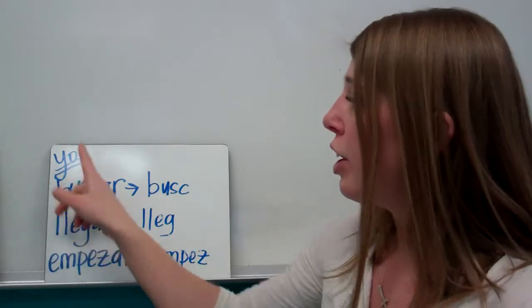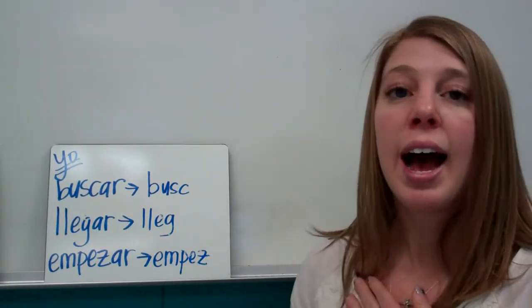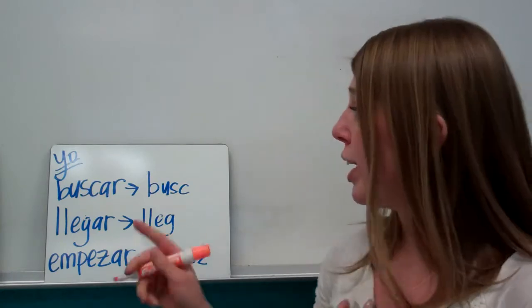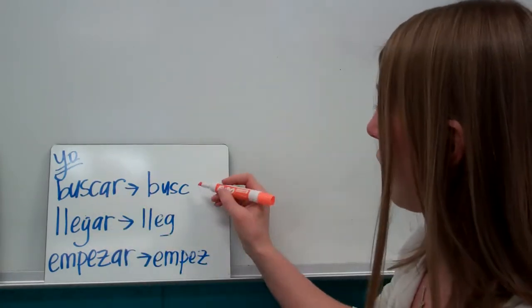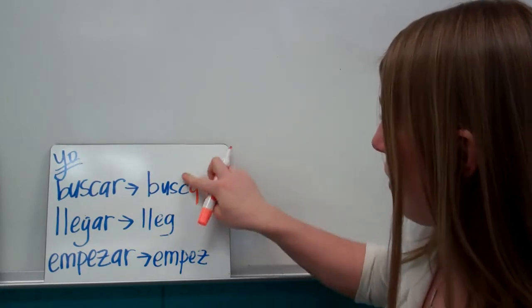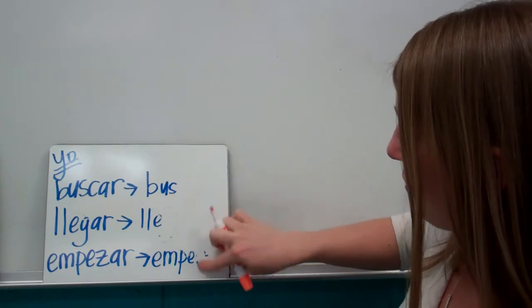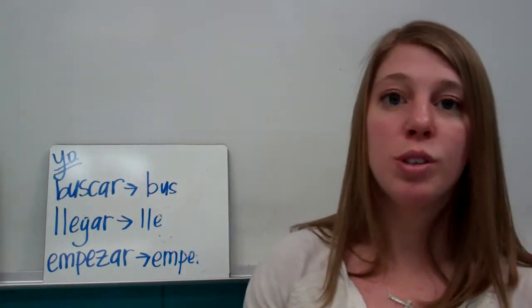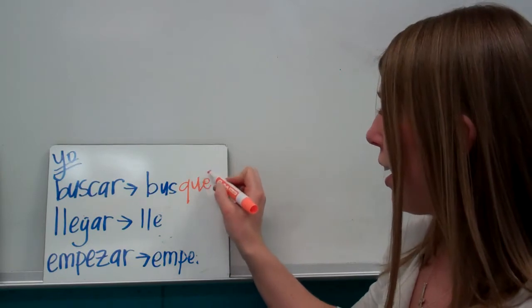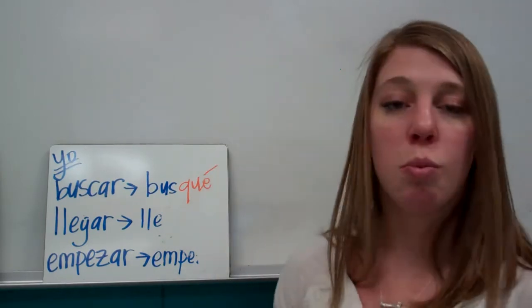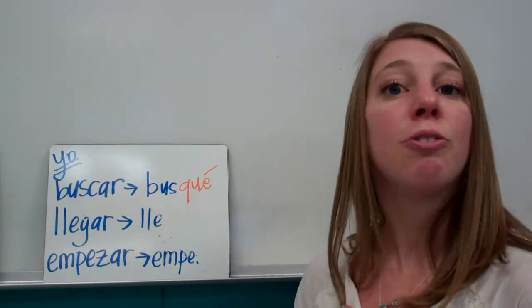We are going to do the yo form of all these verbs, and we have buscar. We want to say "I looked for." So we're going to take off our AR like we just did, and for the yo form, we're going to take off the CAR, GAR, or ZAR. Sorry. So we have bus, and then we take off the CAR, and we put QUÉ. So busqué.